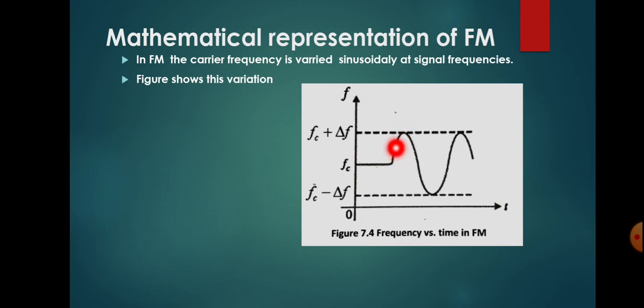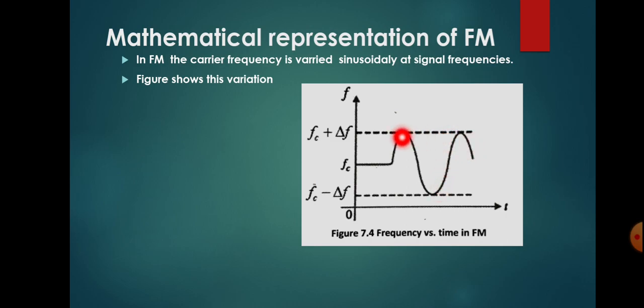That means its frequency increases based on the amplitude of the modulating signal. When the modulating signal amplitude is decreasing, the frequency is reducing, and when the modulating signal amplitude is minimum, then the frequency will be minimum, and again when the modulating signal is increasing, then the frequency will be increasing, like that.